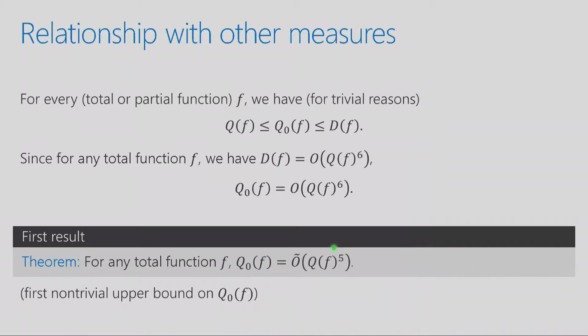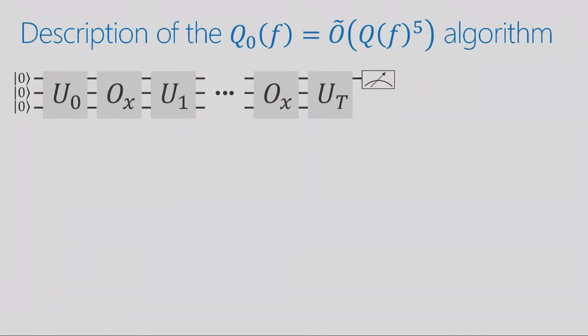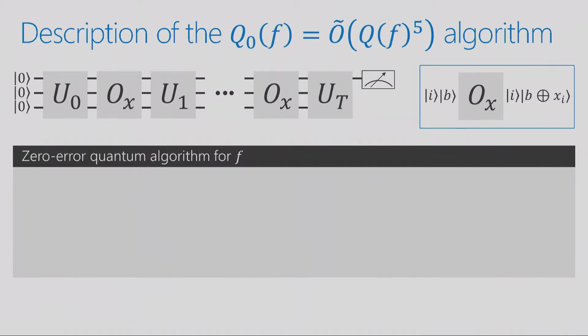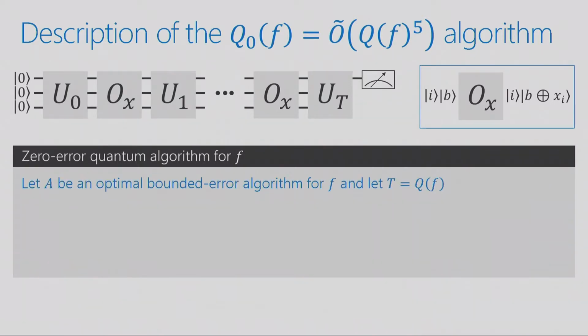It's very straightforward. Just as a reminder, this is what the bounded error algorithm looks like. It has a bunch of queries, oracle calls. And recall that's what the oracle is. It accepts an input, an index i and a bit b, and it responds with i and b XOR the value of x sub i. And the zero error algorithm for f is pretty straightforward. As I said, let's assume we have some optimal bounded error quantum algorithm for the function. Let's call it A. And it makes t queries, and t is Q of f, the bounded error query complexity of the function.